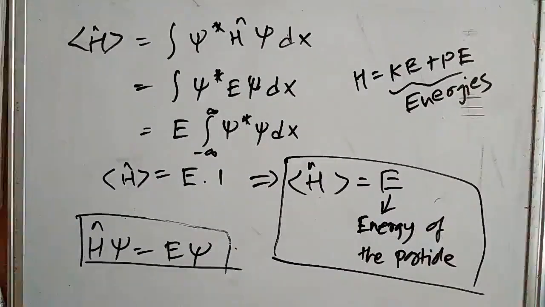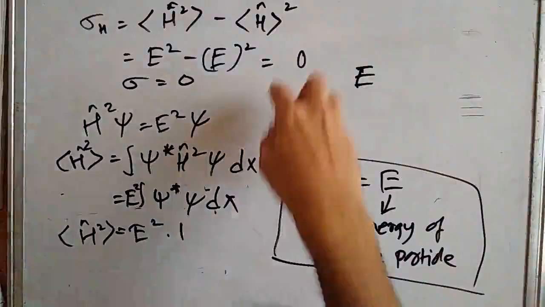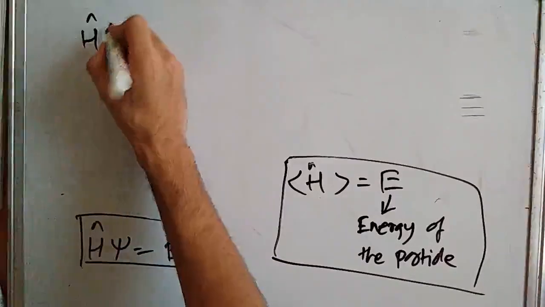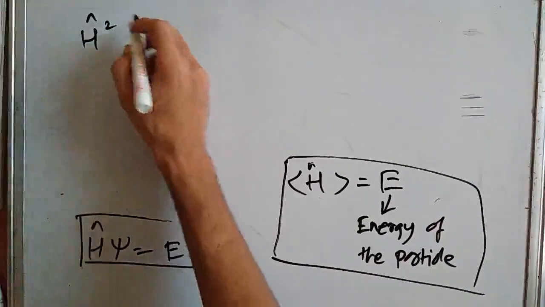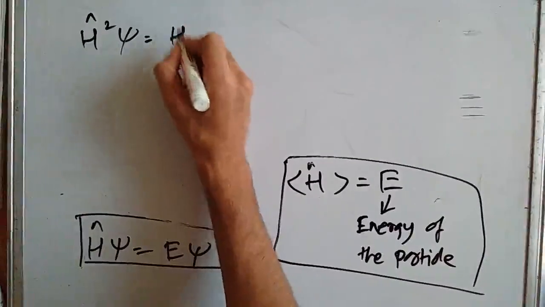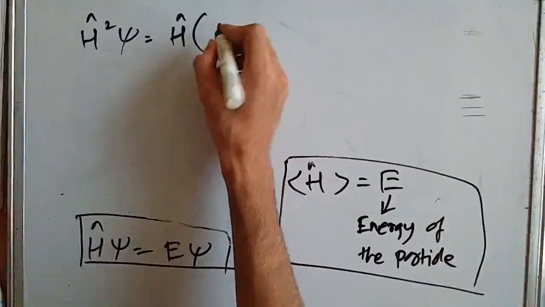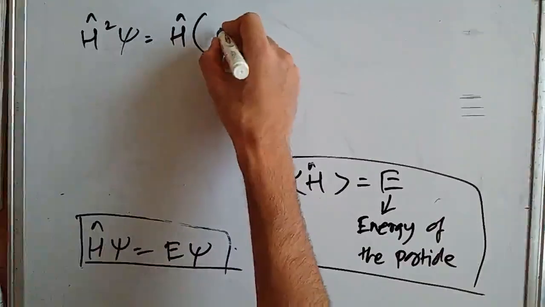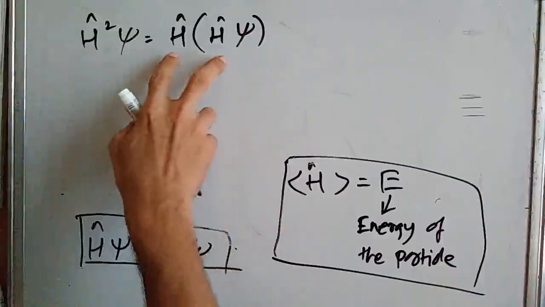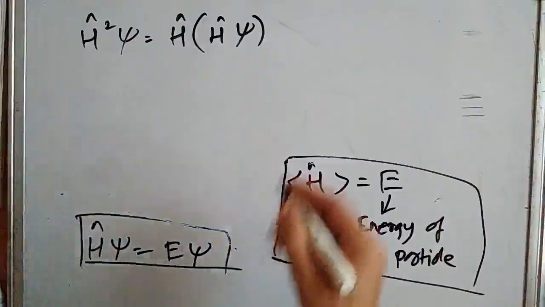So let's see what we get if we operate the Hamiltonian operator squared on a wave function. We can write it as H hat operated on H hat psi. So the product of these two will give this operator.